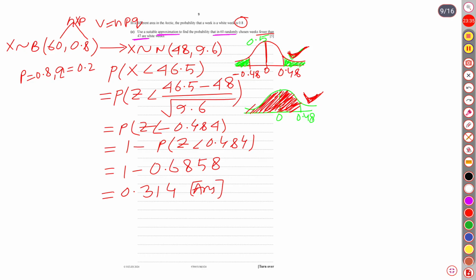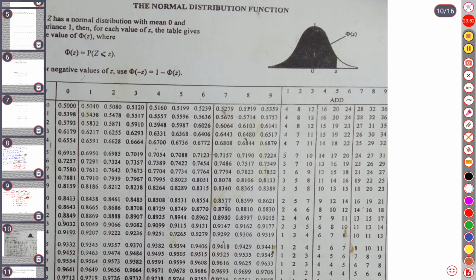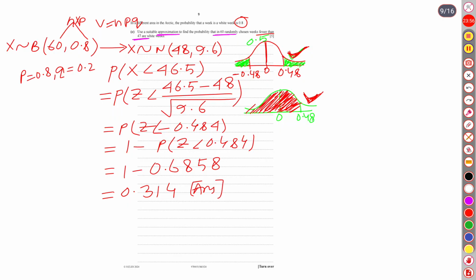Let me show you the table. Yes, this is our normal distribution function table. So how much was our z-score? The z-score was 0.484.